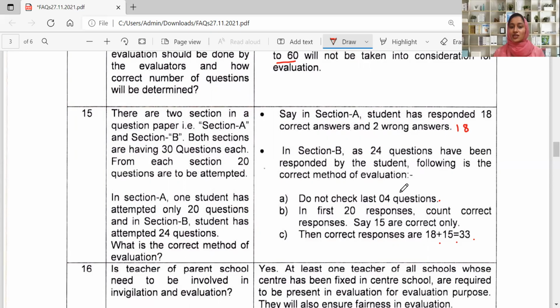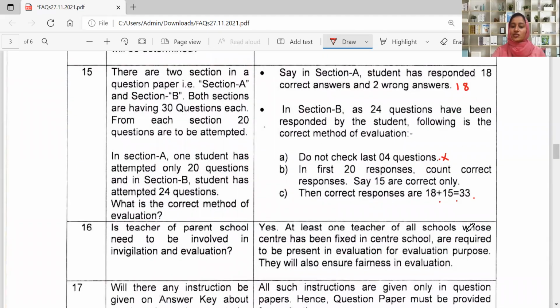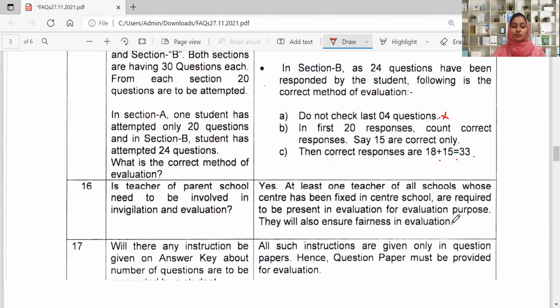As mentioned earlier, the last 4 questions should not be checked. If 20 responses are counted and out of them 15 are correct, then the total is 18 plus 15, which is 33. This way it will be done. The last 4 answers will not be checked.